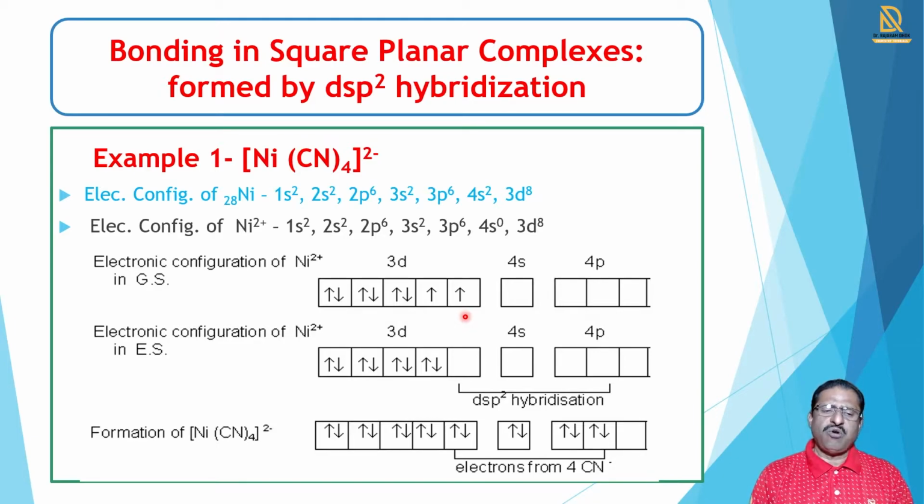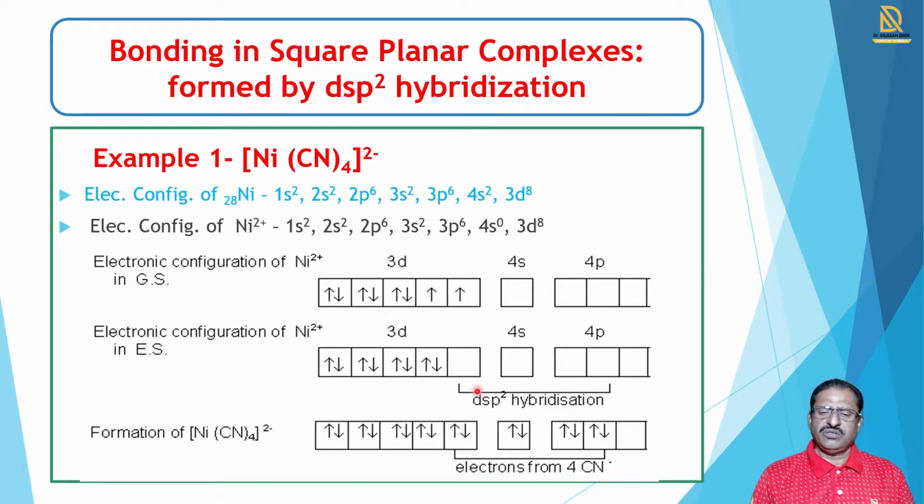So it is formed by the formation of an excited state. In the excited state, the electrons in 3d become paired and form an empty orbital. Now this one d orbital, one s orbital and two p orbitals form dsp2 hybridization.